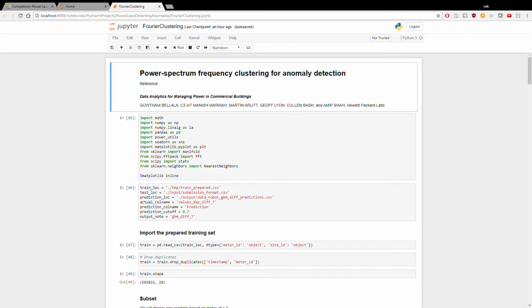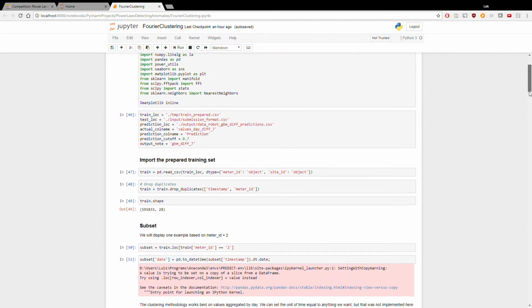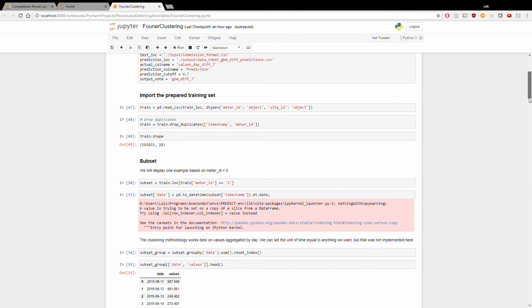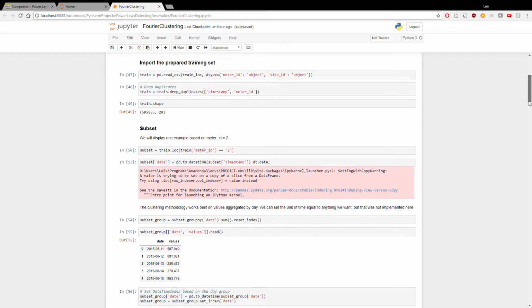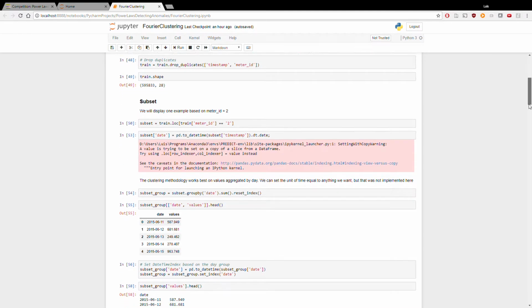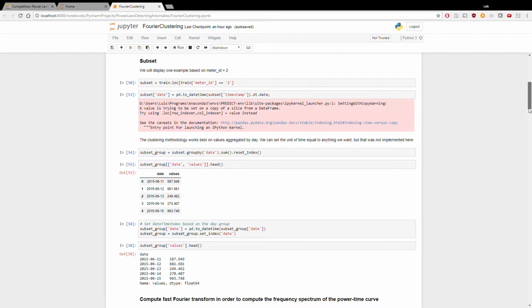All right, cool. So this is the power spectrum frequency clustering for anomaly detection. The reference is from this paper, Data Analytics for Managing Power on Commercial Buildings by Gautam, Manish, Martin, Jeff, Cullen, and Amip. So we have some preparation steps here. We're importing the training set, and then we subset. I'm going to just subset by 1 meter just so that we can go through an example here. But in the clustering that I did, it loops over all of the meters, which there's 6. But here we're just going to select 1 meter.